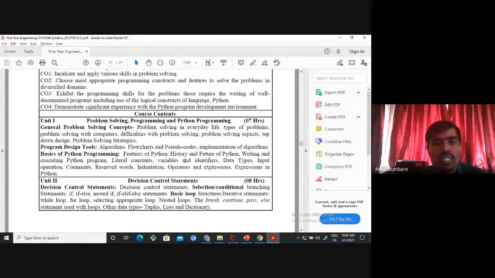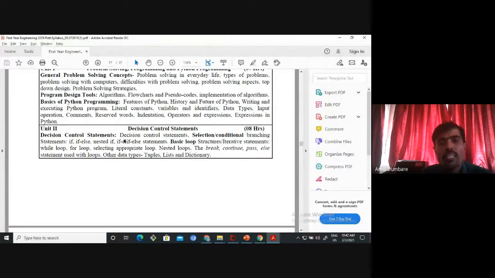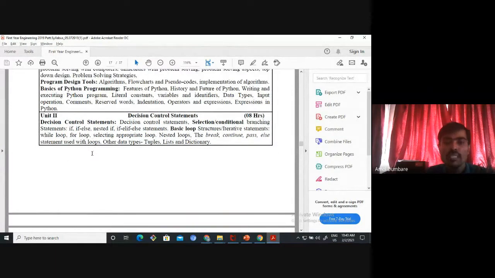Different basic things regarding Python programming will be covered in unit number 1. Now unit number 2, decision control statements. That is different types of decision control statements, selection, conditional statement, if else. Some of you have covered that part if you had computer science in 11th or 12th. In C programming you studied if else, break statement, continue statement, for loop, while loop. Those same parts will be there, only the syntax is different, but the logic is the same.